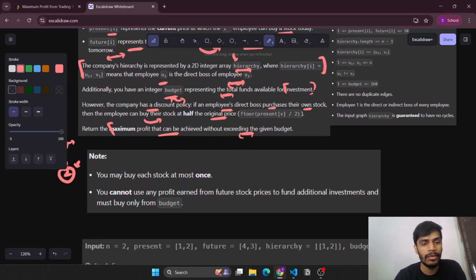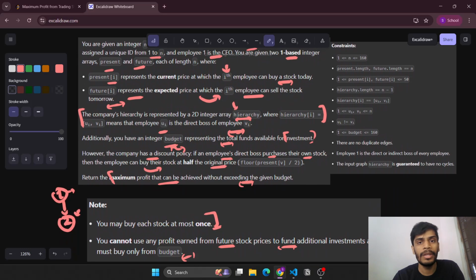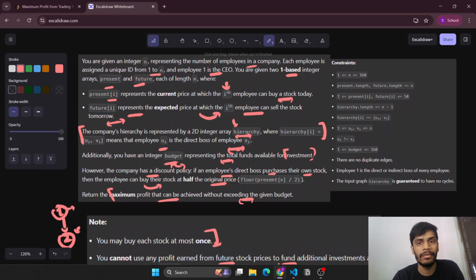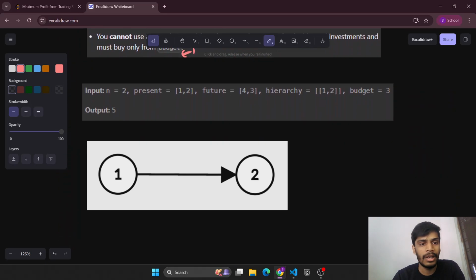We are also told that we can buy each stock at most once, and we cannot use any profit earned from future stock sales to fund additional investments. So the total investments that we make will come from the budget itself only. We will not be adding the profit that we earn to the budget. So for this given input, let's see.